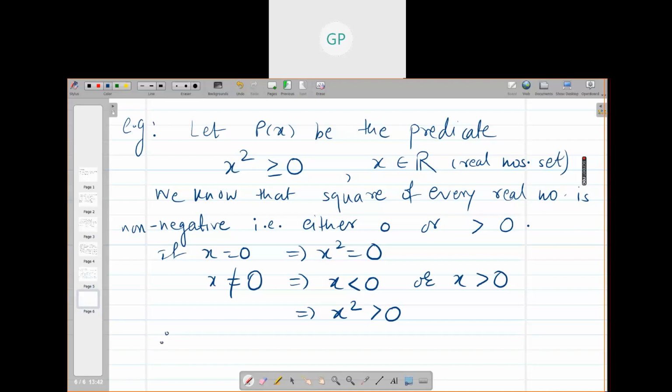So can we say that for all x, P(x) is true? Yes, because you don't get any counter example. You don't get a single real number whose square is negative. Every real number's square is non-negative, and therefore for all x, P(x) is true. For each and every real number x, P(x) is true. This is how one can use the quantification.